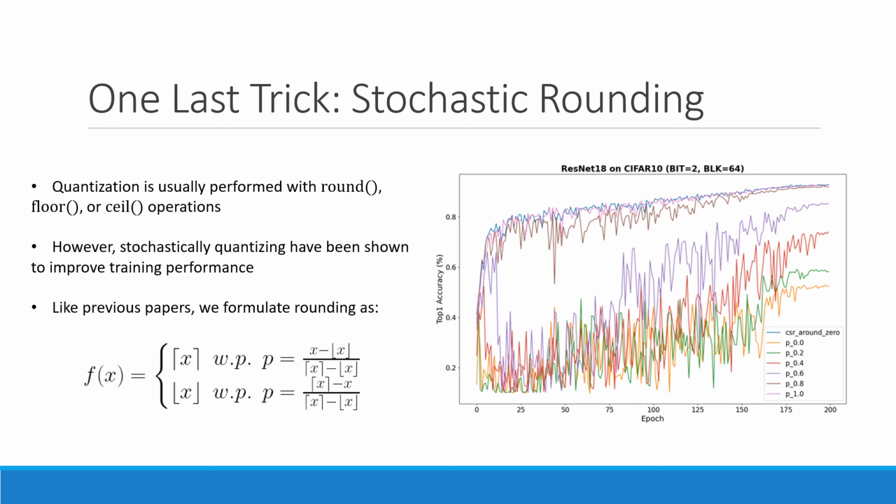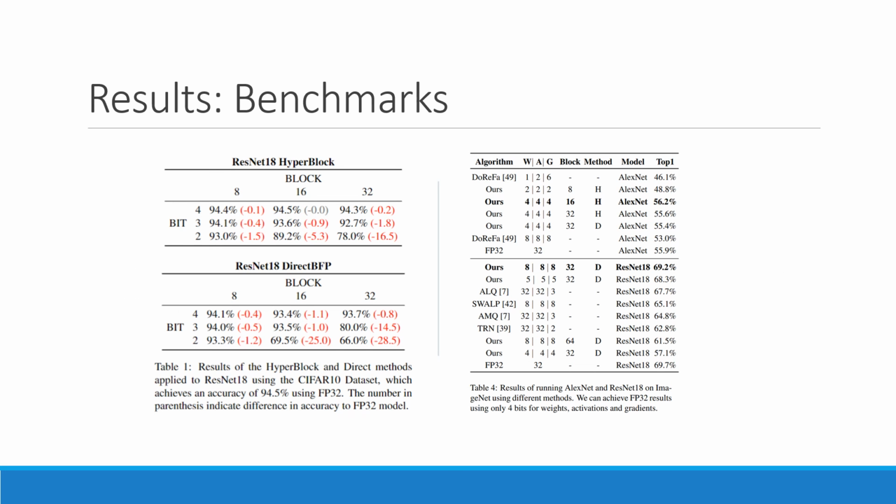The graph on the right shows this. The lines indicated by P0, 0.2, etc. show the percentage of values that are rounded stochastically. As can be seen, the higher the percentage of values being stochastically rounded, the higher the top one accuracy achieved. After implementing Hyperblock and stochastic rounding, we benchmarked them using both SVHN and ImageNet results. As can be seen, we were able to train a ResNet 18 network using only 5 bits with less than 1% degradation in accuracy.